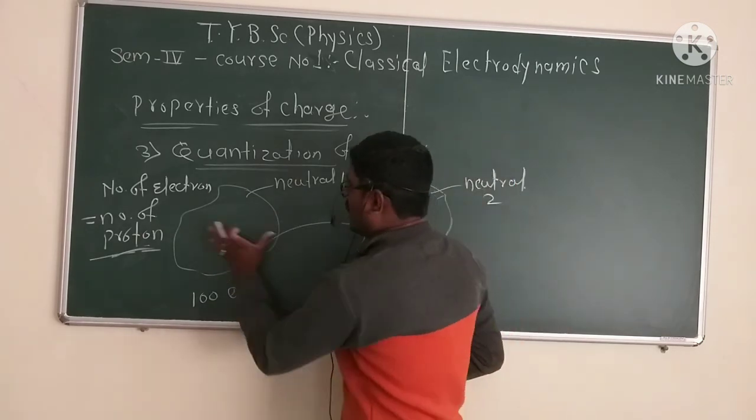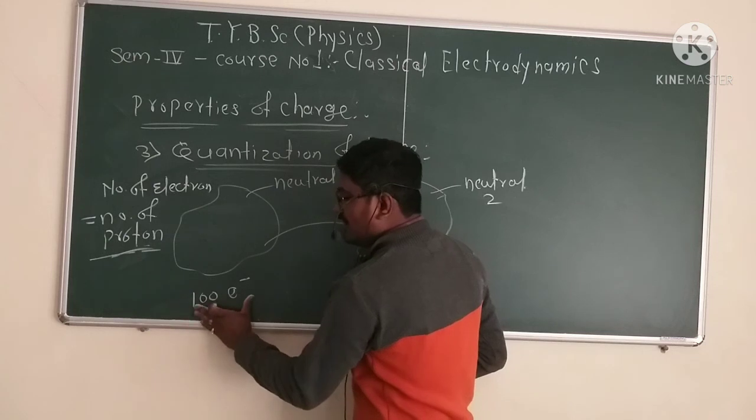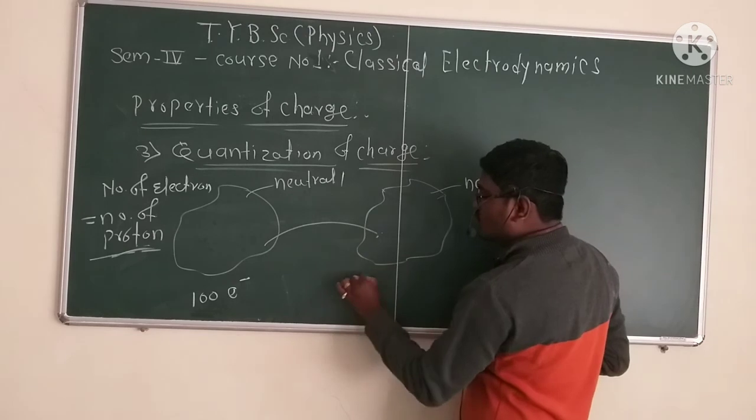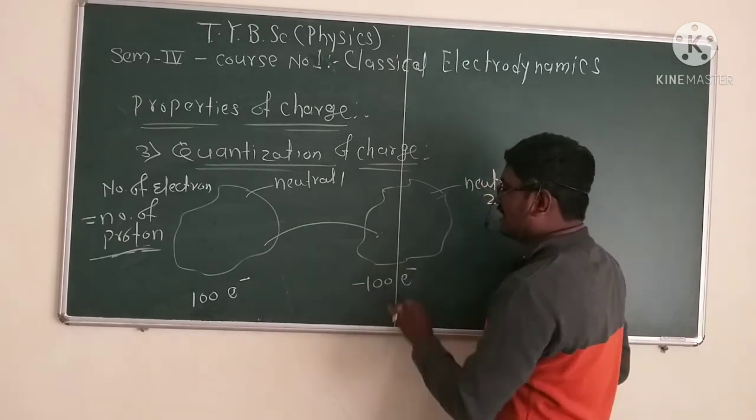In that neutral 1, we will transfer the 100 electrons from neutral 1 to neutral 2. Then the charge of neutral 2 is minus 100 e.